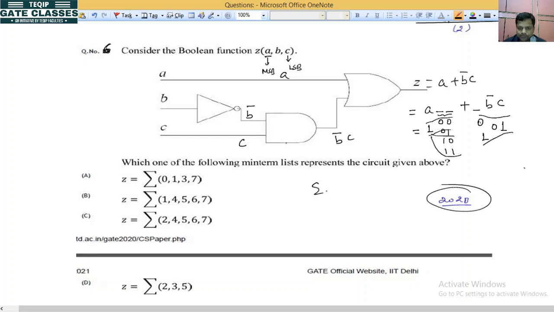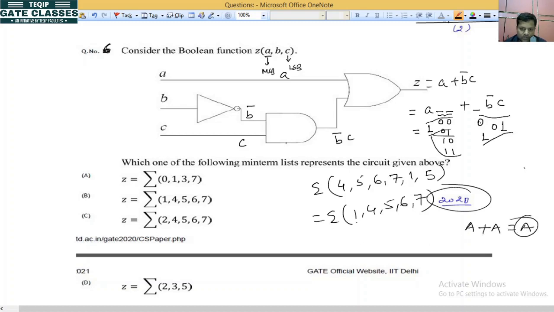So you can write here: 1 0 0 means 4, 1 0 1 means 5, 1 1 0 means 6, triple 1 means 7, 0 0 1 is 1, 1 0 1 is 5. So what will be the value? 1 4 5 6 7, because whenever two terms are present like this, it is equal to one term only. Okay na. So 1 4 5 6 7, option B is correct.